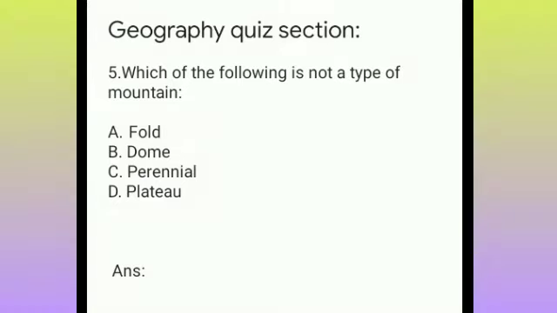The answer to this question is C. Perennial is not a type of mountain, it is a type of river. Fold mountain, dome mountain, and plateau mountain are all types of mountain. Perennial is actually a type of river.